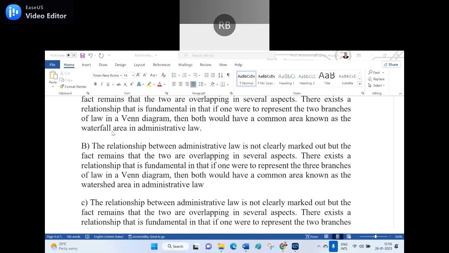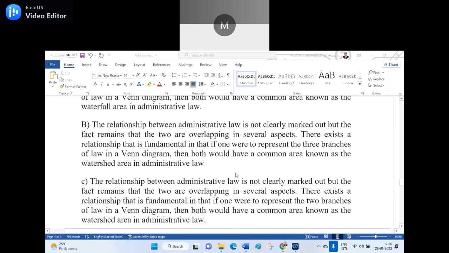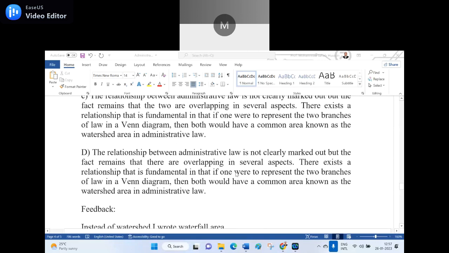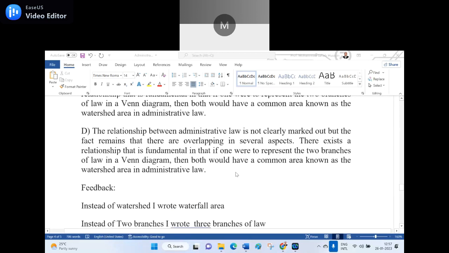Okay, now B. Where is the wrong in the B? Can you make it out? Where is the wrong in the B? See, if you see, instead of two branches, I wrote the three branches of law. Where?